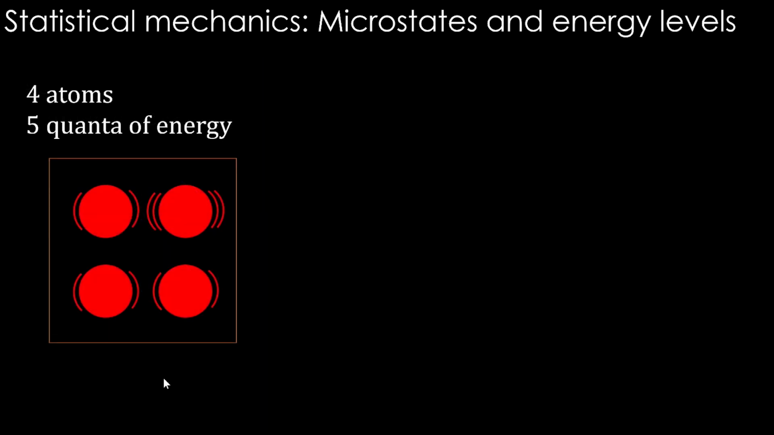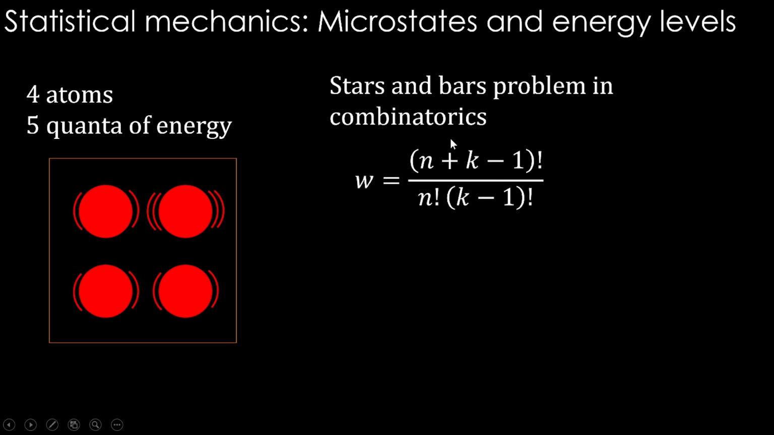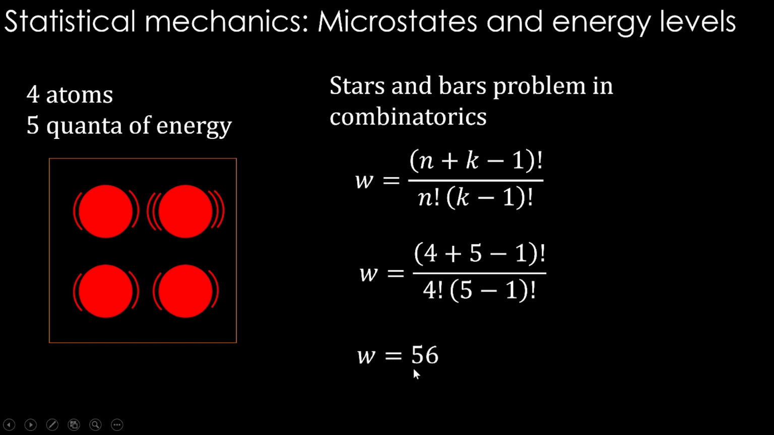What about the hot body? 5 quanta of energy. How many ways of distributing it to 4 atoms? The number actually is very high. We cannot put it pictorially here. We have to use something called the stars and bars problem in combinatorics, which has this kind of a formula. If you apply this, what you will get is, with 4 atoms and 5 quanta of energy, substituting these as n and k, 56 ways of arranging these 5 quanta of energy between 4 atoms. So this is a big number now.